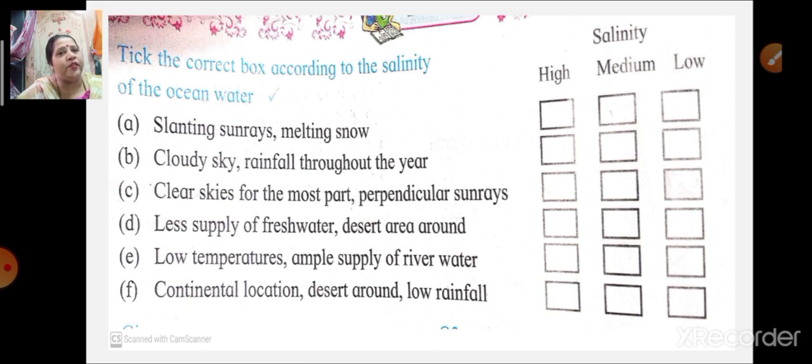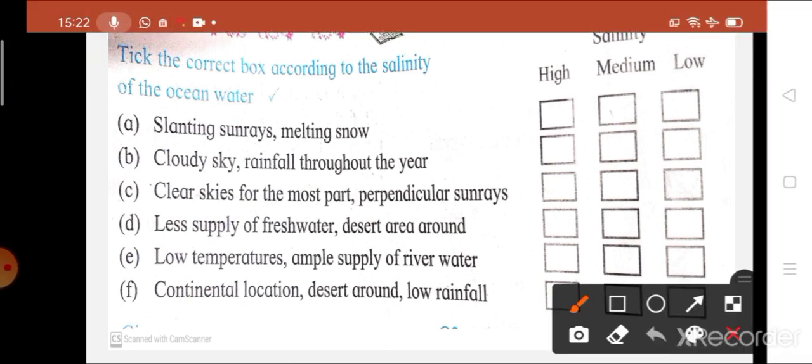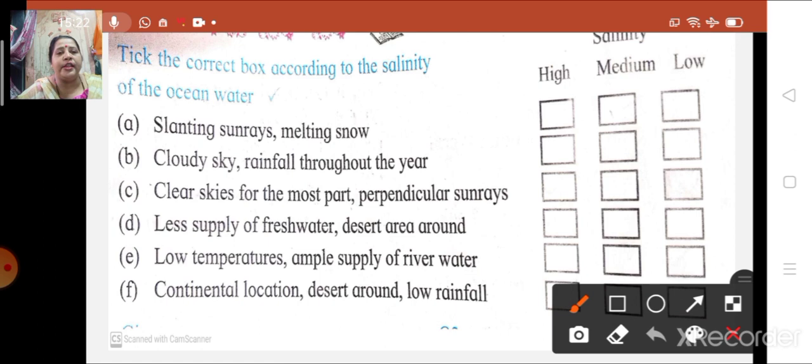Now the first one, slanting sun rays, melting snow. What type of salinity will be here? High, medium or low? The sun rays are slanting and the snow is also melting over here. So what type of salinity will be here? Yes, correct. It is going to be low salinity.